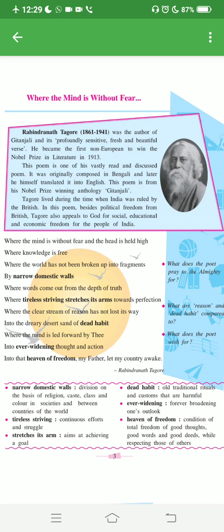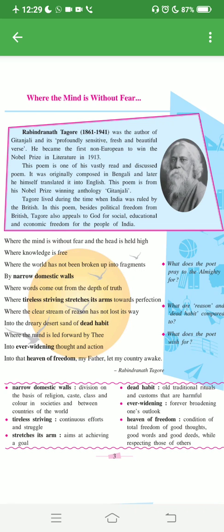When he says tireless striving, it means they are trying their level best to reach their goal, and they should continuously strive, meaning trying towards perfection. He then compares logical thinking or reason to a clear stream, and old traditional rituals and customs that are harmful to the dreary desert sand of dead habits. Dead habits means the old customs which are not useful but we are still following, and dreary means